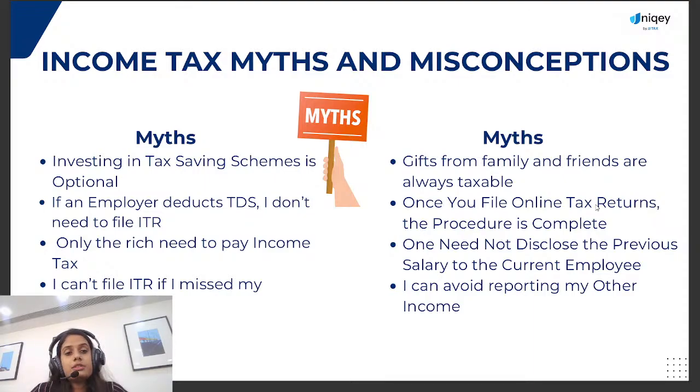People think that gifts from family or friends are always taxable, but it's not like that. There are a few provisions in the income tax, like section 56, under which if you receive any gift up to rupees 50,000, and there are certain other criteria as well, if you fulfil those criteria, your gift will be completely exempted. You don't need to pay any taxes on that.